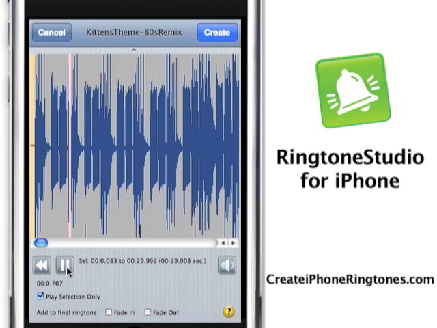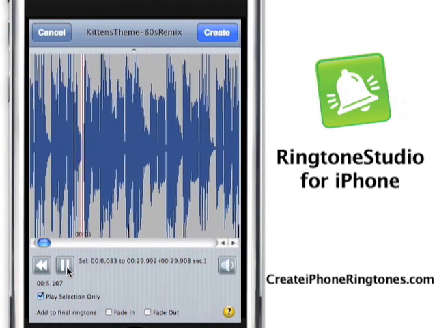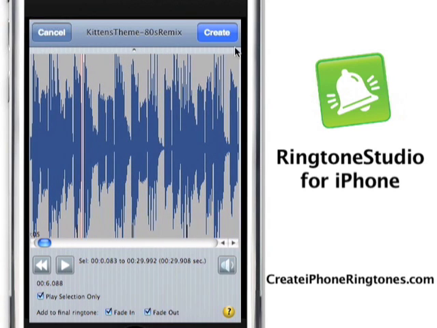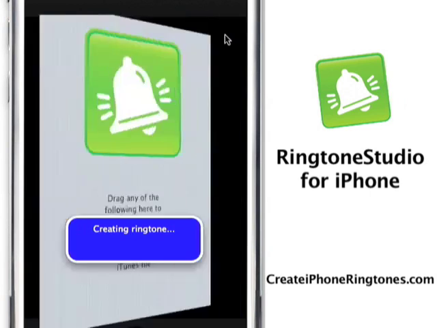Going to press play, and as you can hear, the volume has increased. And I'm going to click Create to create the ringtone, and it is doing it right now as we're speaking.